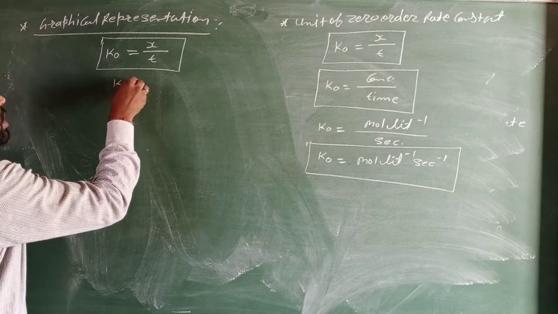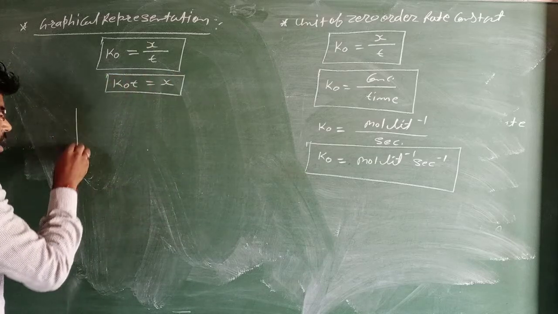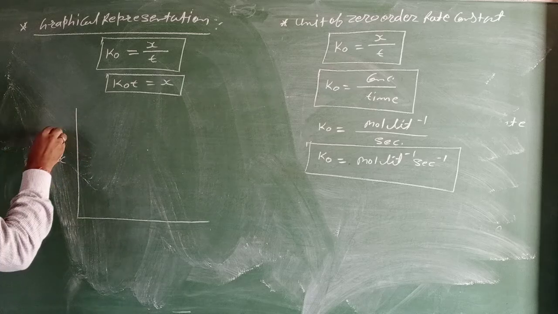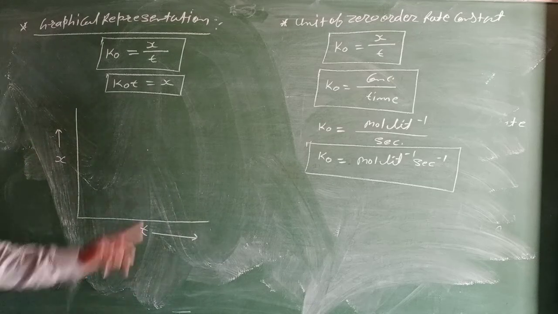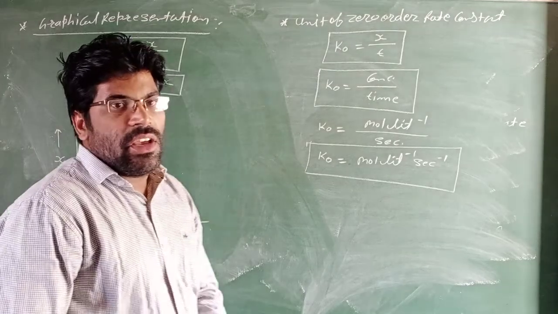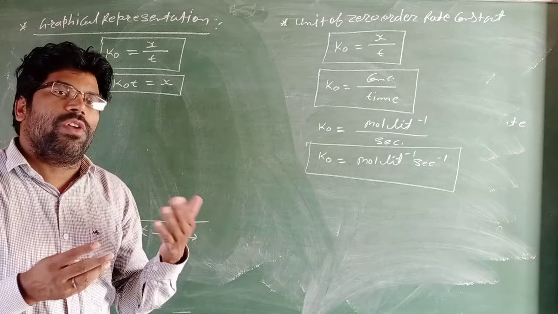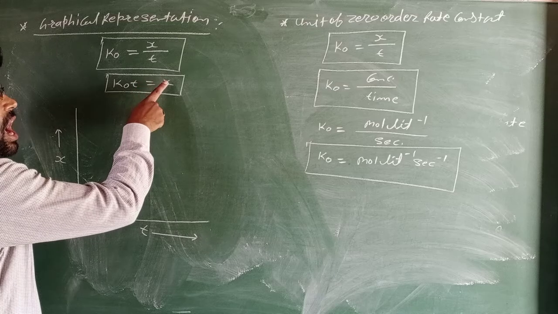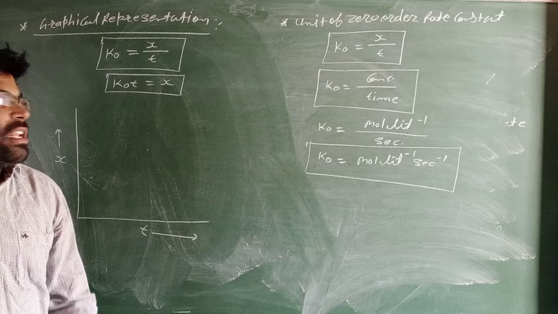So k0 t equals x. When we plot the graph between change of concentration x and time t, x is proportional to t.